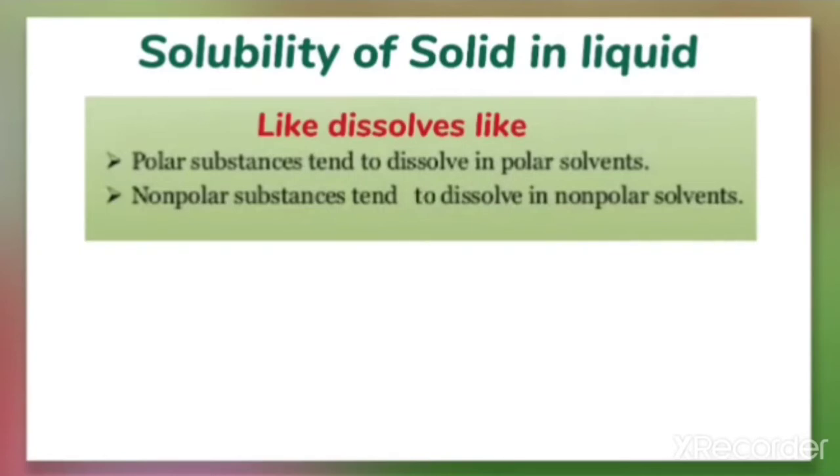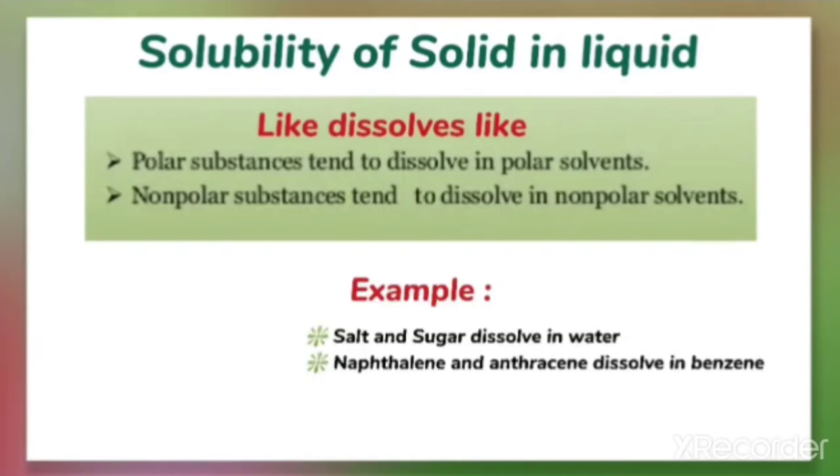Very important examples are salt and sugar, which are polar in nature and get dissolved in water, but naphthalene and anthracene, which are non-polar, get dissolved in the non-polar solvent benzene. These are the examples which show that like dissolves like.